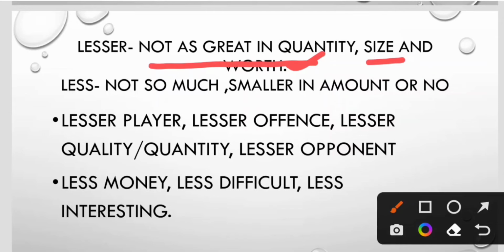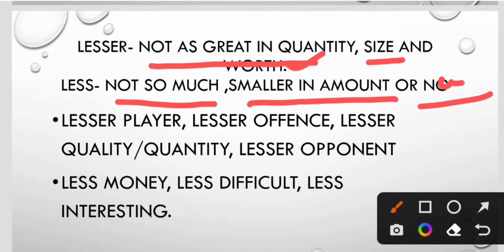And less refers to not so much, smaller in amount or number. Okay, this is number. For example, lesser player, lesser offense, lesser quality, lesser quantity, lesser opponent means not as great in worth or quantity or quality, etc.